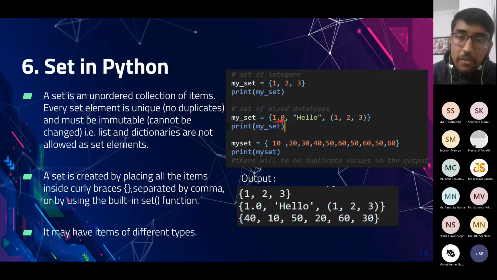A set can also have different types of elements, different data types. Like here, the first element is a float, the second element is a string, and the third element is a tuple. One thing is that sets cannot have lists and dictionaries as their elements. Other data types are allowed, but lists and dictionaries are not allowed as elements of a set.